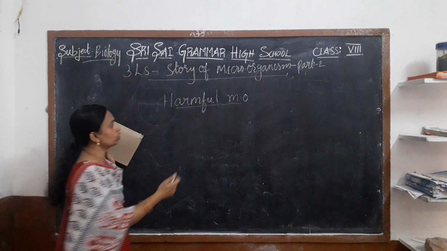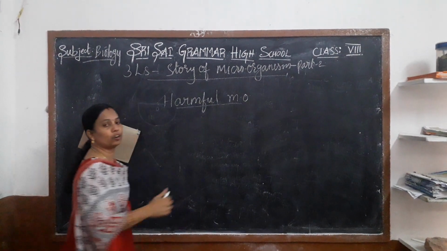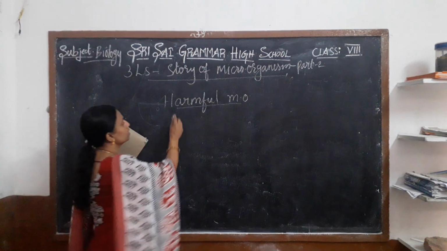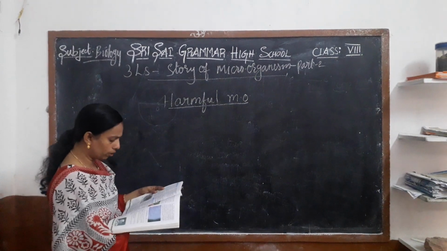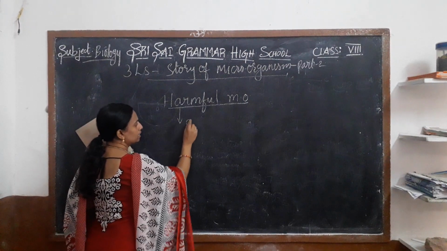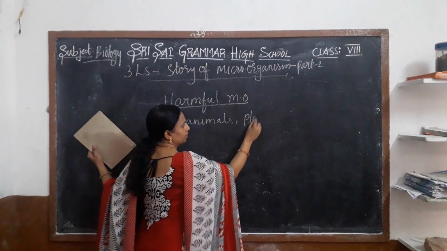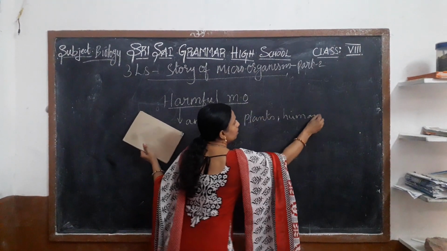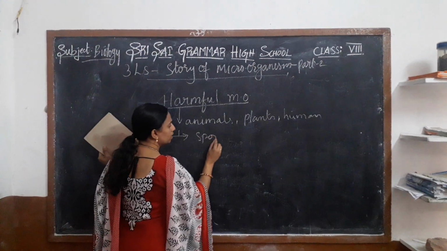Any organism which causes diseases or spoils the food is known as a harmful organism. These harmful organisms cause diseases to animals, plants, and also human beings, and they spoil our food materials.